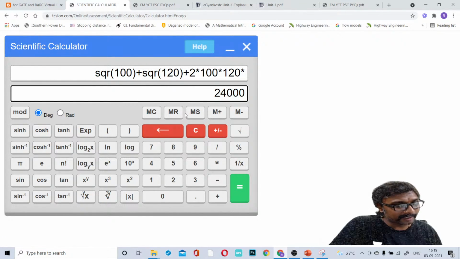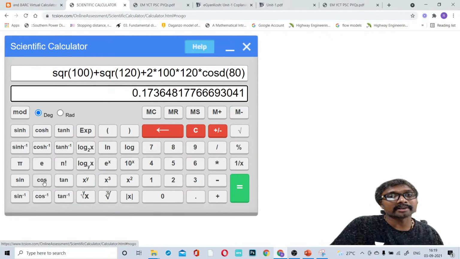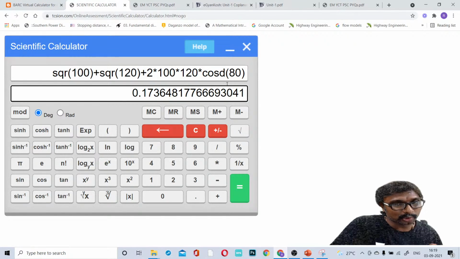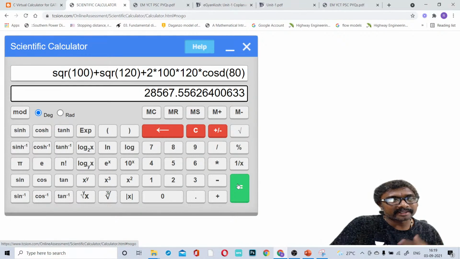After that you go for cos 80, right? So you just write it as 80 and then you go for this cos. Cos degree 80, like that you have to go for. Then press the equals symbol, you will be getting this answer. Is that clear everyone now?